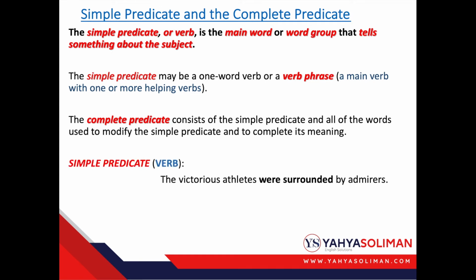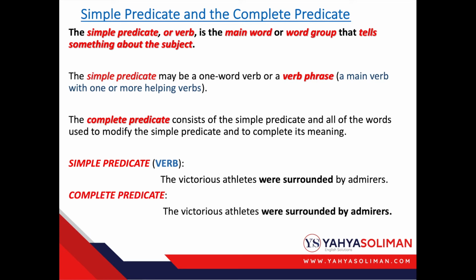For example, the victorious athletes were surrounded by the admirers. Here, were surrounded is the simple predicate, the verb I mean. The victorious athletes were surrounded by the admirers. The complete predicate here is were surrounded by the admirers. It's the verb and what follows.